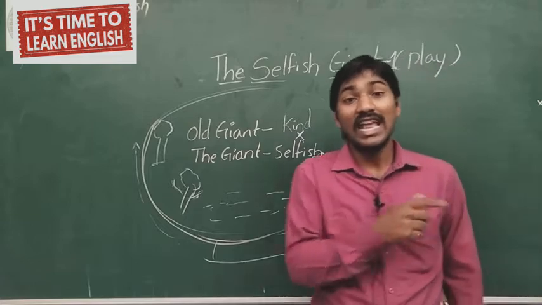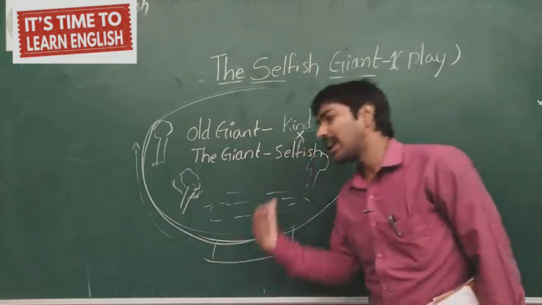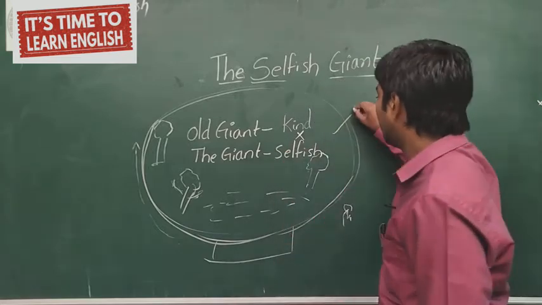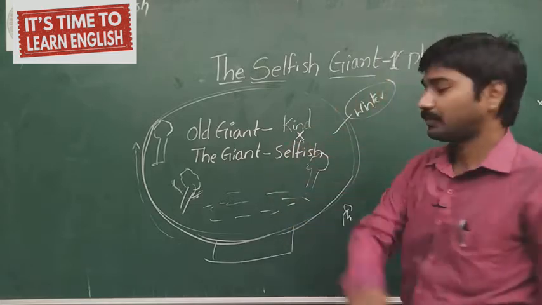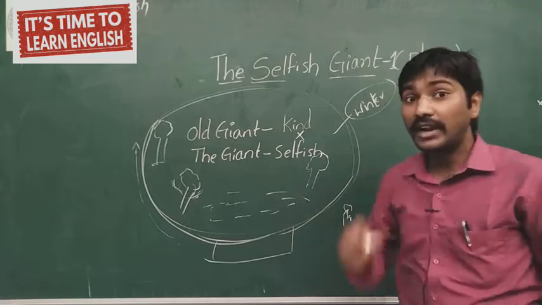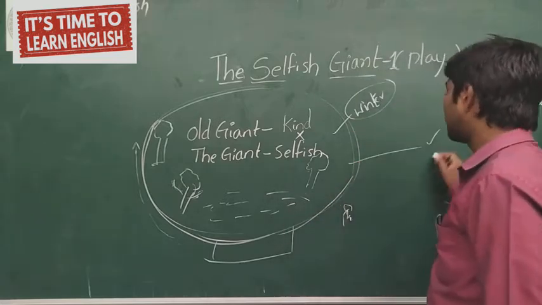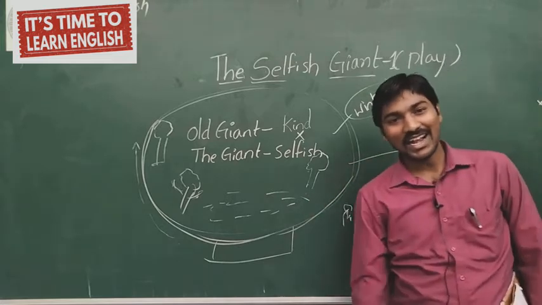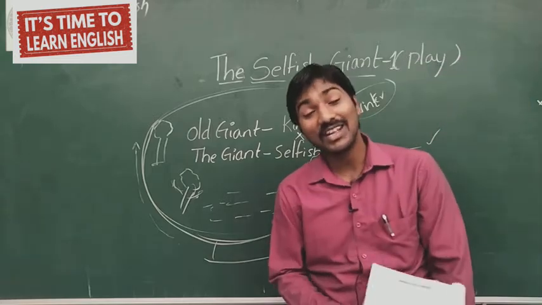So let me conclude the first part of the selfish giant, and let me ask you a question: why was the winter not leaving the garden, and why were the other seasons outside of the garden? Very simple, you know that. Maybe you are guessing the answer. Very simple. Yes, what you thought was correct.